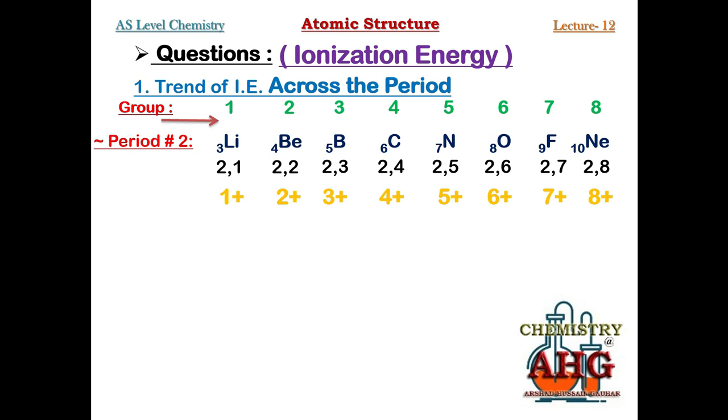If you don't want to use this formula, that total protons minus intervening electrons is nuclear charge, simply remember, nuclear charge is equal to group number. For example, nitrogen: what is its group number? 5, and you can see its nuclear charge is 5 positive. For example, fluorine: what is its group number? Its group number is 7. So what is its nuclear charge? 7 plus. So this is how you can calculate nuclear charge, and if you don't want to calculate, no problem, by looking at the group number you can tell what the nuclear charge of an element is.